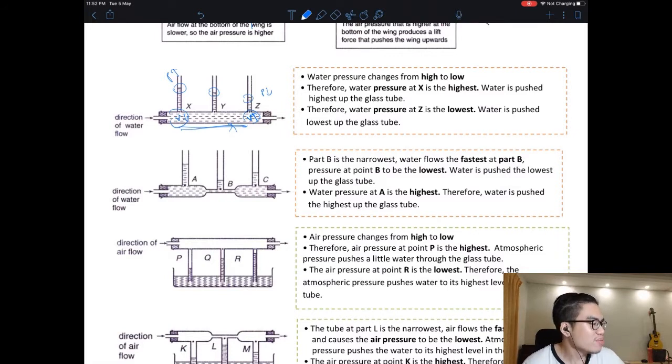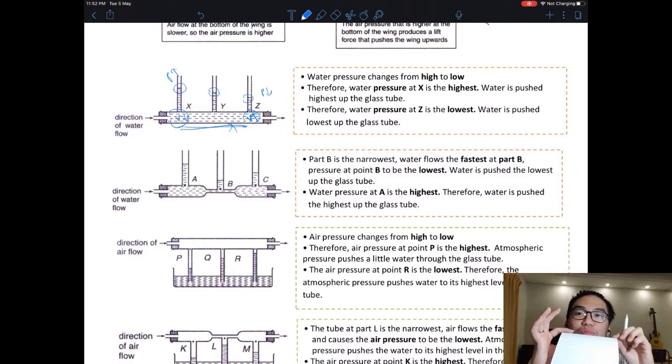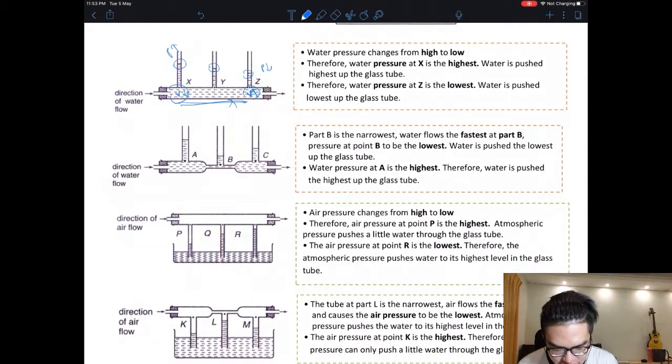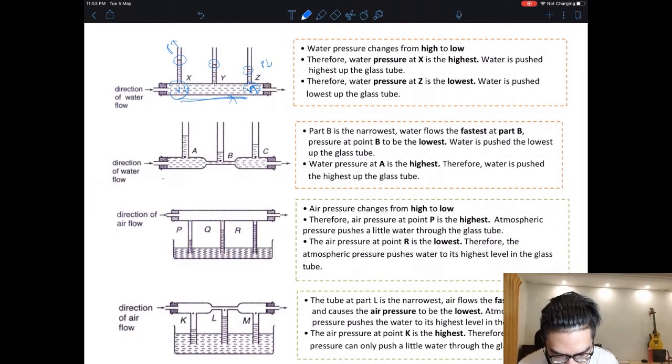You can demonstrate this by using a paper. If I blow over a paper, can you see it comes up? Because velocity here is higher, pressure is lower, pressure below is higher, so it pushes my paper up. Okay, let's look at this. This is even more obvious. Can you see it is lowest pressure here? Because velocity here is the highest. This is the most narrow.